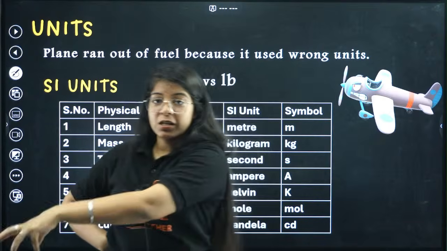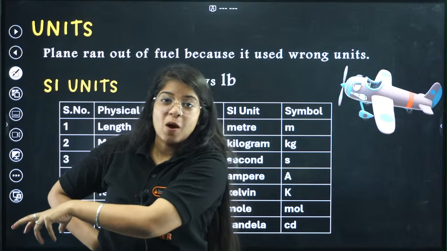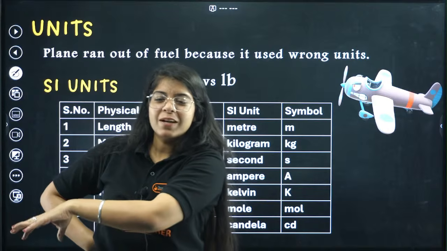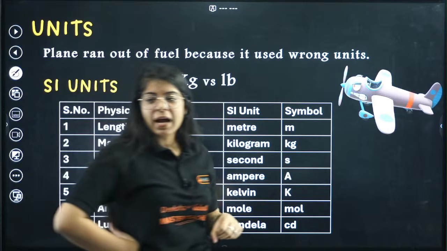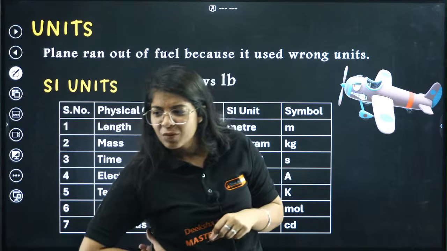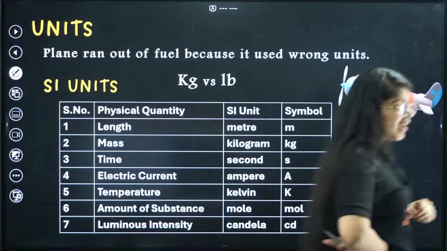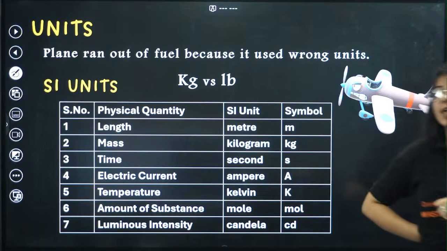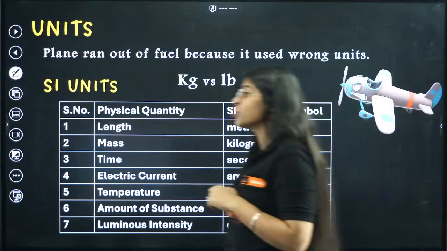The person came from America, where they use pounds, or maybe Britain, where they use pounds, right? So he came and filled 25,000 pounds of fuel rather than 25,000 kgs of fuel.